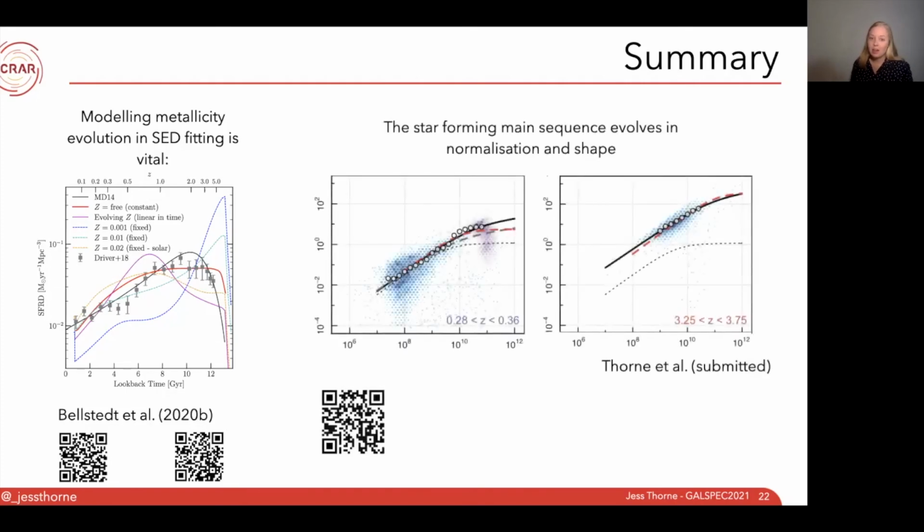And the other thing is that the star forming main sequence evolves in normalization and shape when we combine GAMA and DEVILS together using consistently measured stellar masses and star formation rates. So I've left the QR code for that paper there as well.